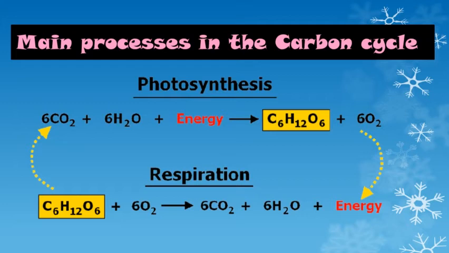And the carbon dioxide which is produced during respiration is again exhaled by the animal and returned back to the atmosphere. So this is how carbon dioxide is absorbed and exhaled by these two processes, photosynthesis and respiration.